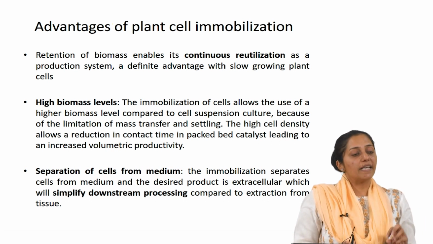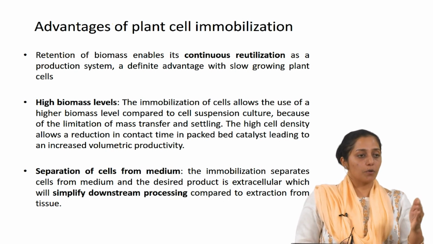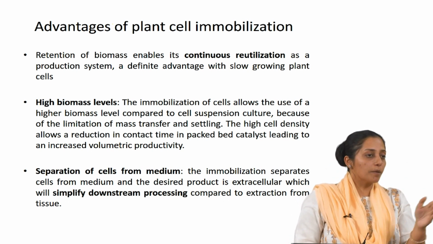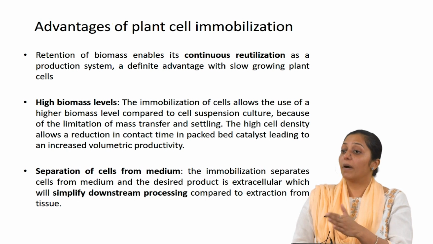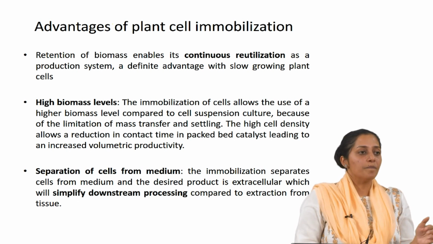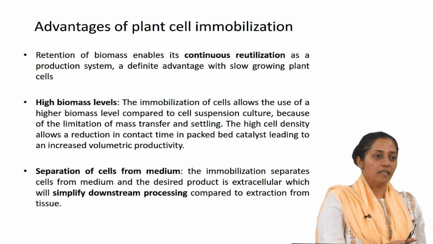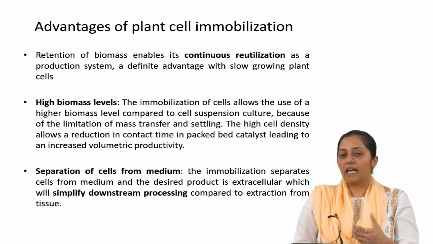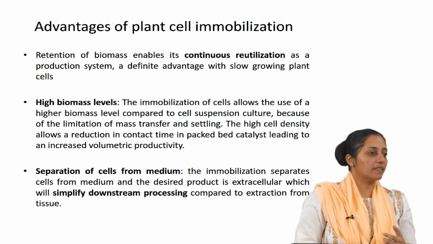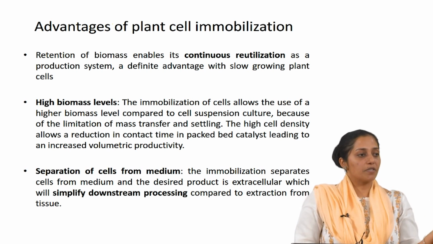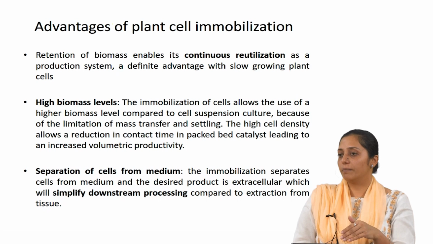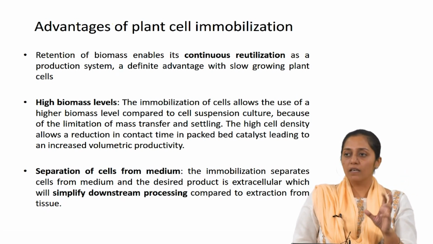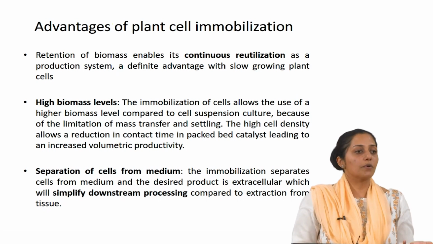But in case of immobilized cells, if the product production phase can be separated from the biomass production phase, then if you have high cell density, you can immobilize those cells in the form of beads, make it into a packed bed reactor and use the production medium to continuously utilize that high biomass density, thereby leading to higher productivity levels.